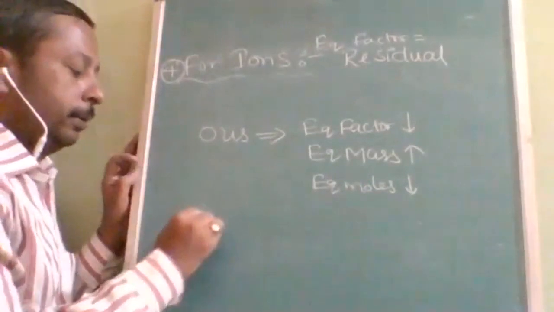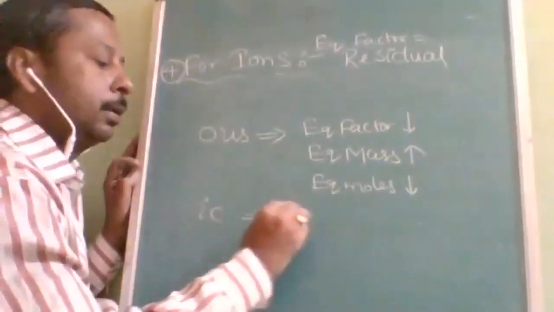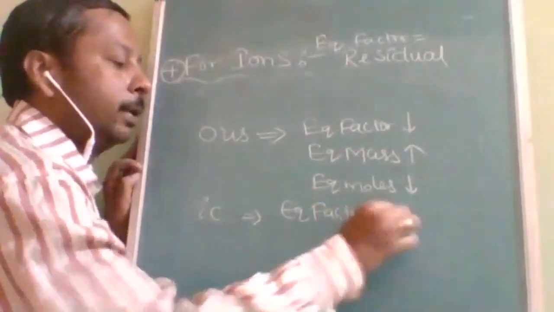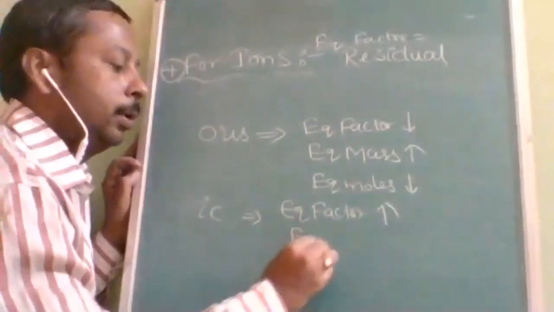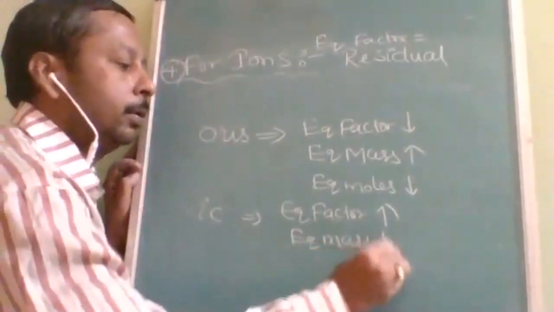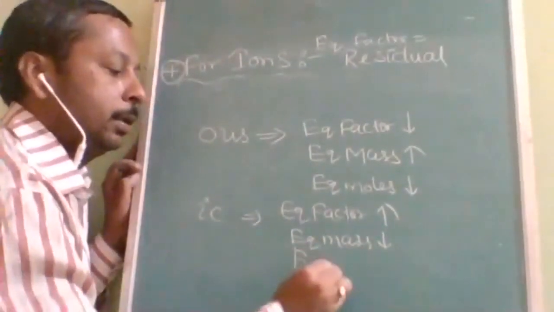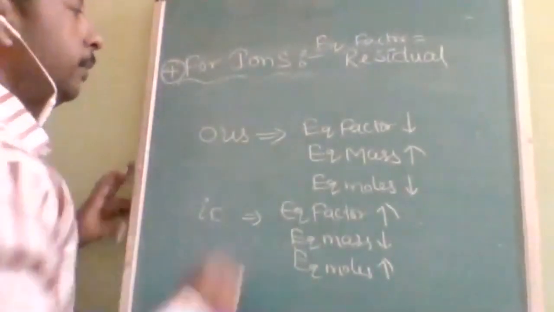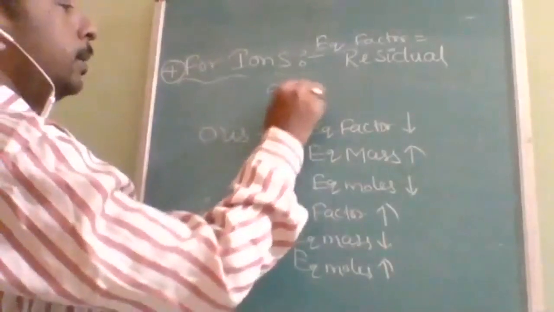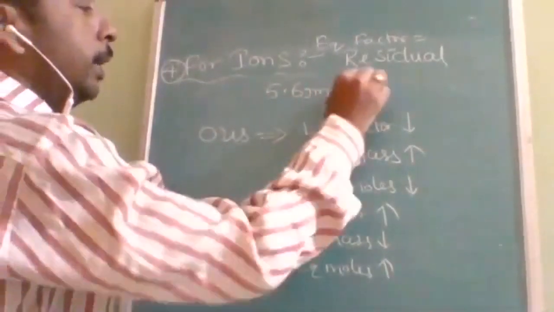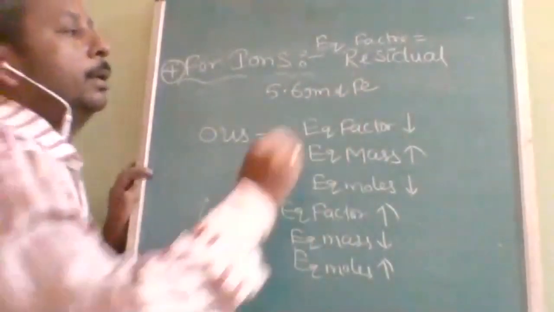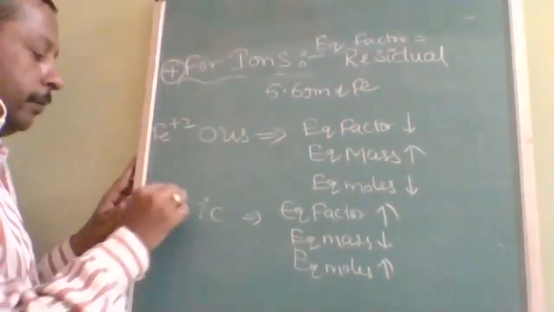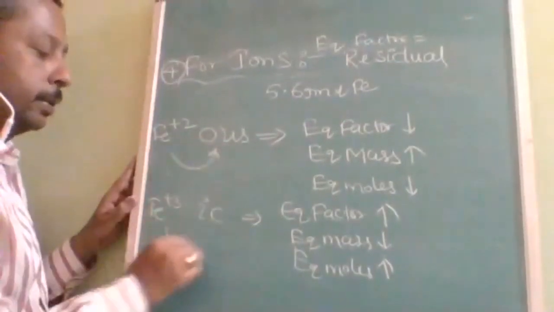Okay, so if there is 'ic', then the equivalent factor is more, so equivalent mass will be less and equivalent moles will be more. Suppose you are given 5.6 grams of iron. If it is Fe+2, if it is Fe+3, this is ferrous, this is ferric.